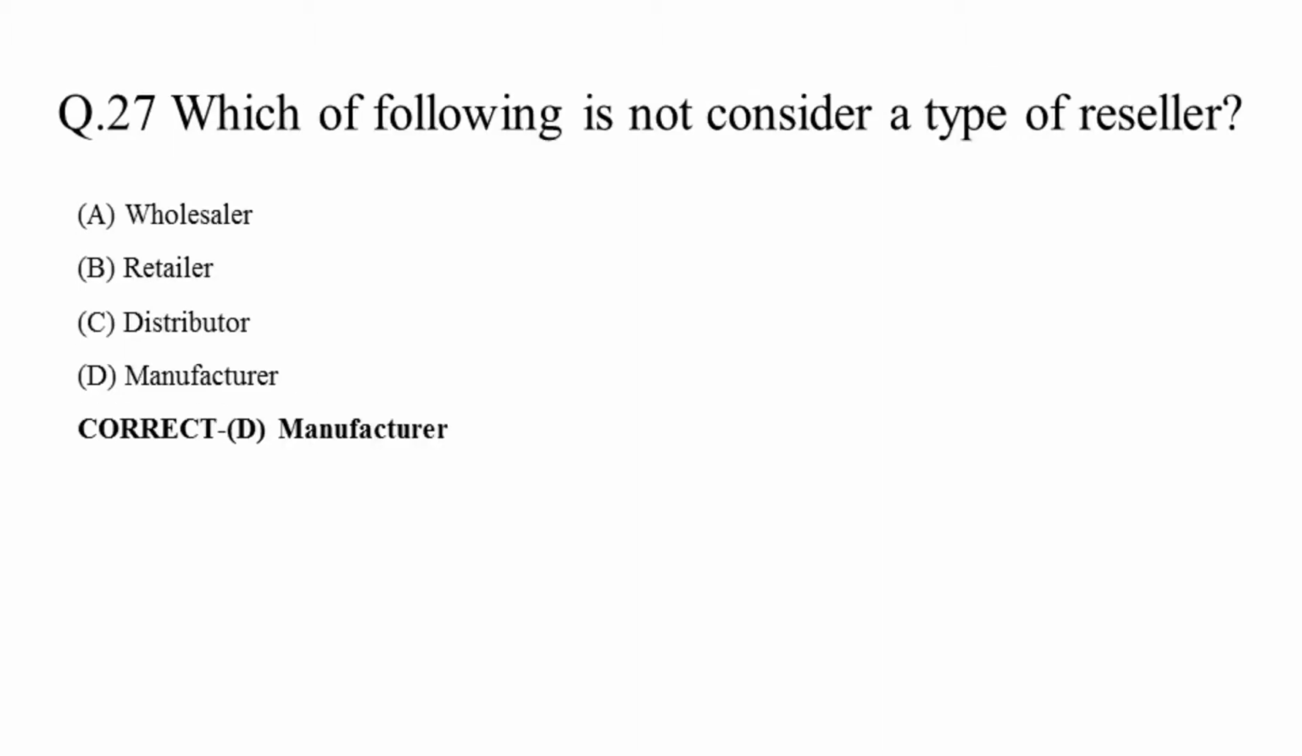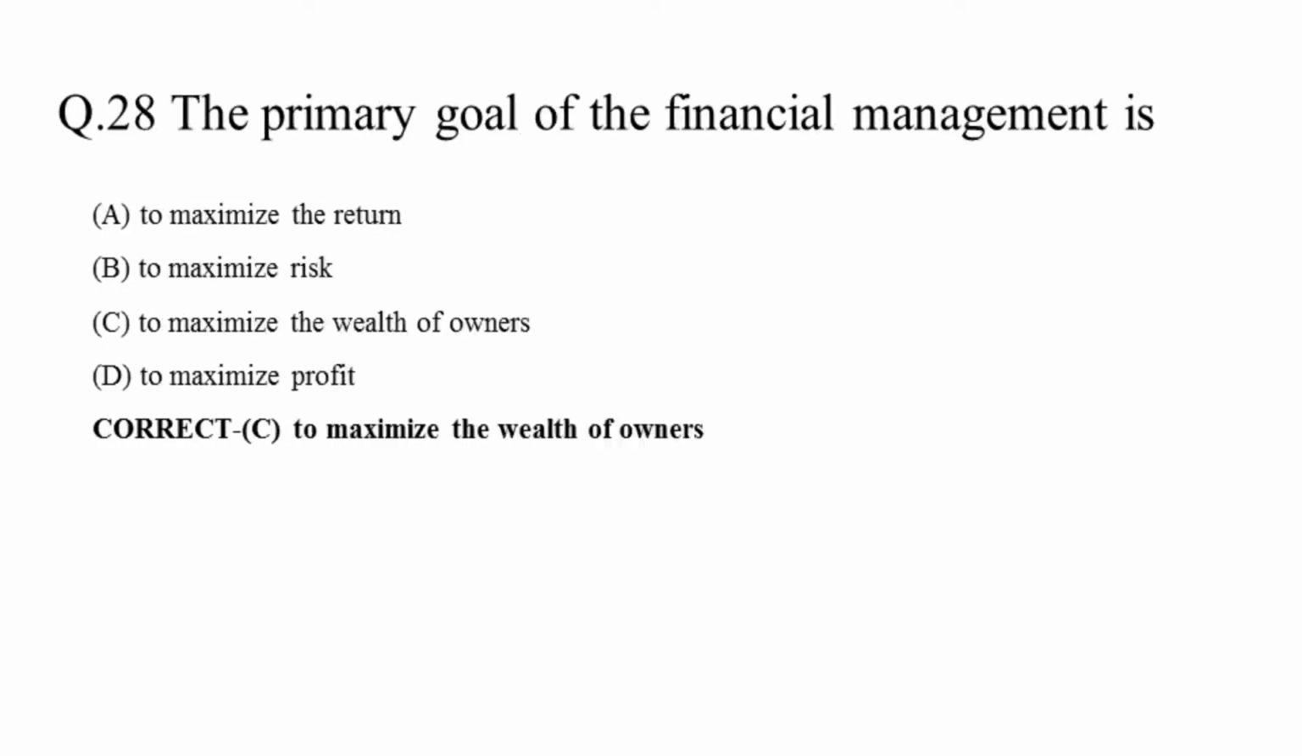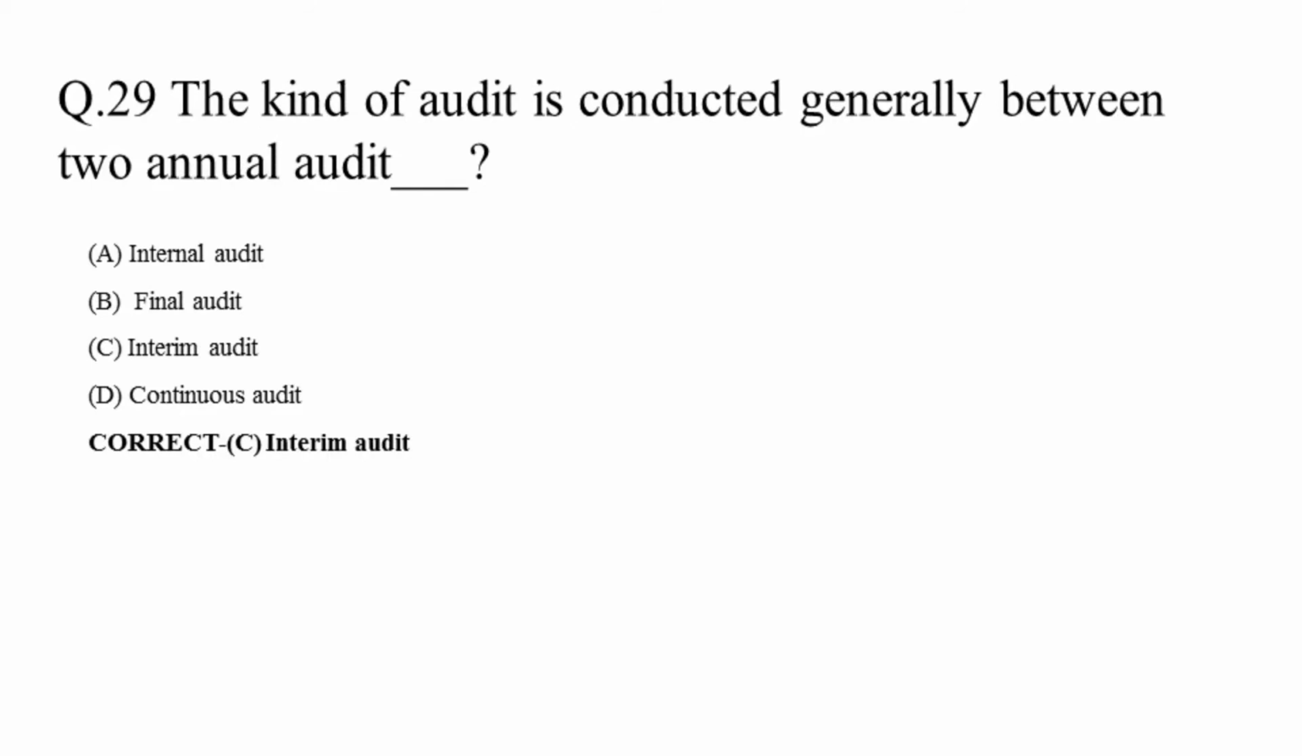Question 27. Which of the following is not considered a type of reseller? Wholesaler, retailer, distributor, manufacturer. Correct answer is manufacturer. Question 28. The primary goal of financial management is to maximize the return, to maximize risks, to maximize the wealth of the owner, to maximize profit. Correct answer is to maximize the wealth of the owner.